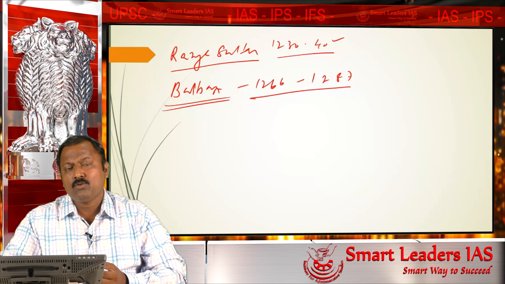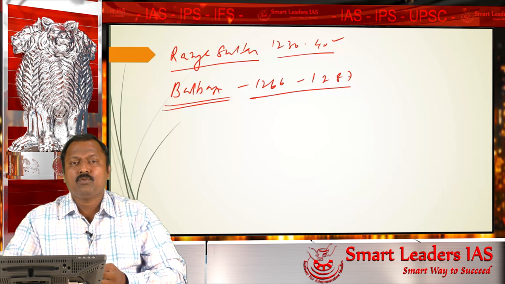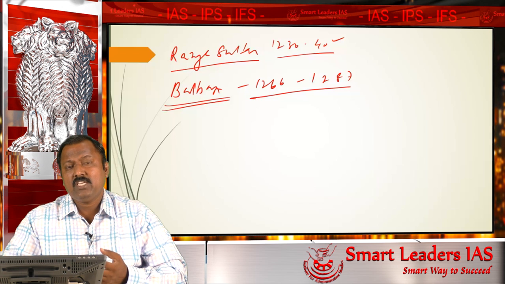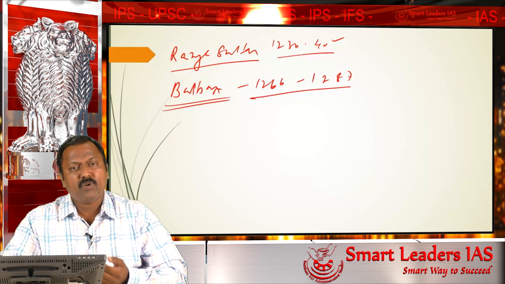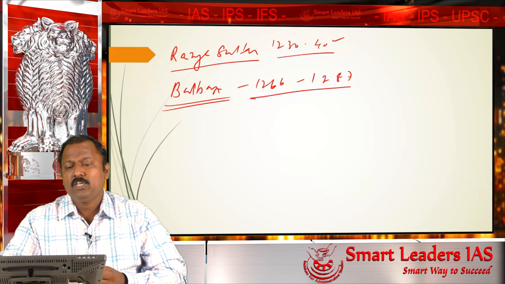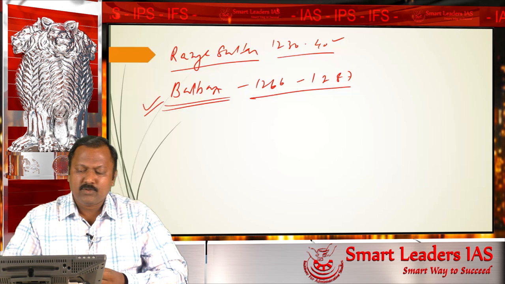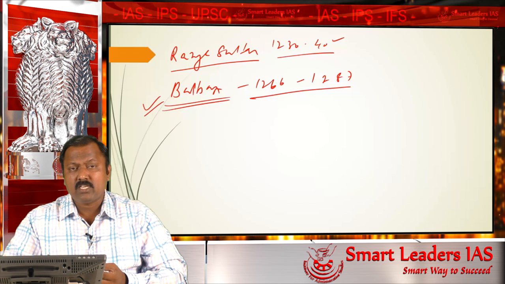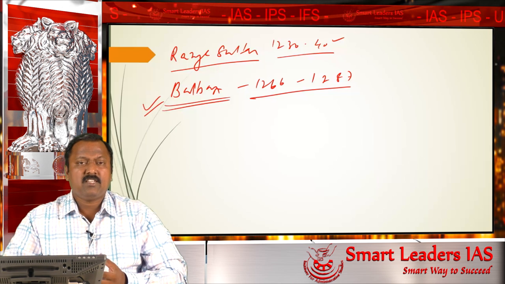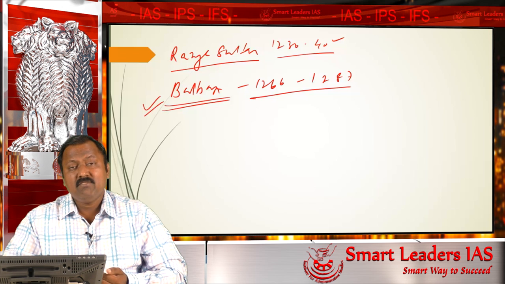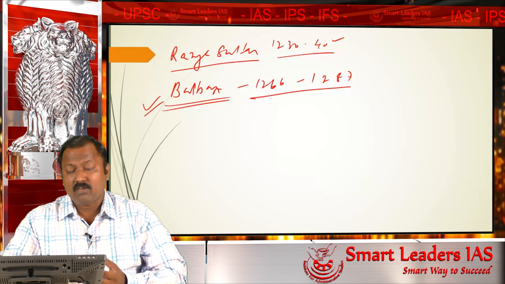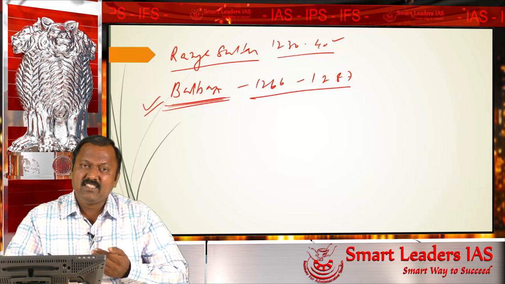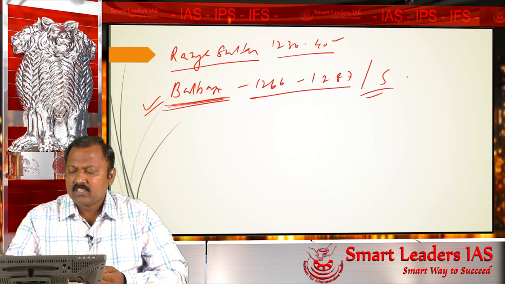Balban is also known to give prestige to the Delhi Sultanate, which had been destroyed after the death of Iltutmish. So he has been credited with bringing many foreign customs into the political setup of India. Balban is a very important ruler. So Balban dies in the year 1287. After the death of Balban, because of its highly centralized nature, the Delhi Sultanate could not survive even 3 years after the death of Balban. When I said Balban's death brought an end to the slave dynasty, that is true.